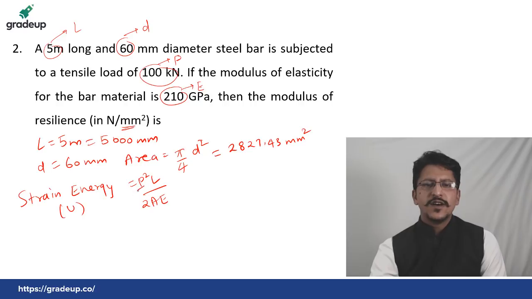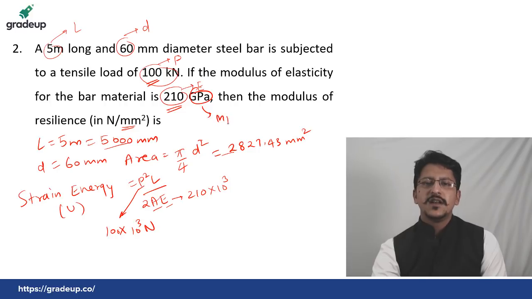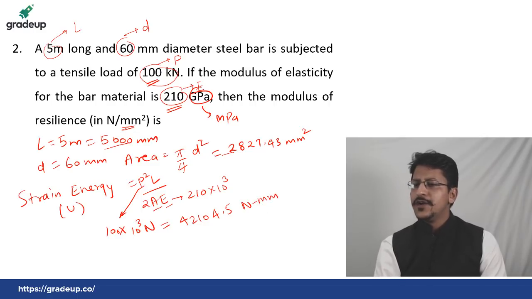What is the value of P? 100 kilonewton, but please convert it into Newton. That is 100 into 10 to the power 3 Newton. L is 5000, area is this, E value is 210 into 10 to the power 3, because it is given in gigapascal, convert it into megapascal and use it. You will get the value of strain energy as 42104.5 Newton mm.